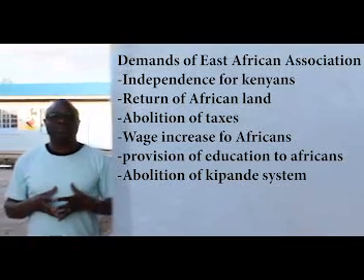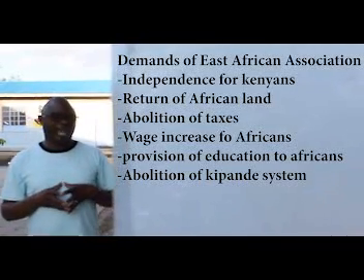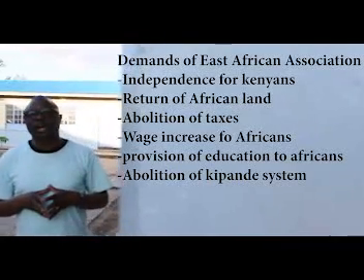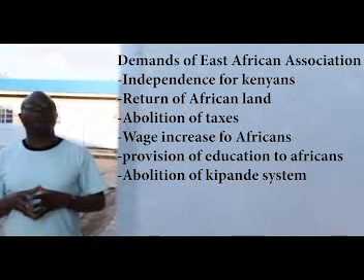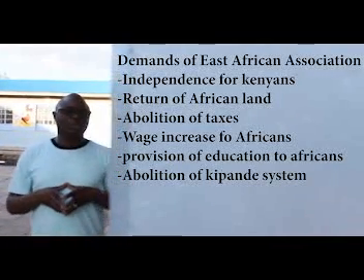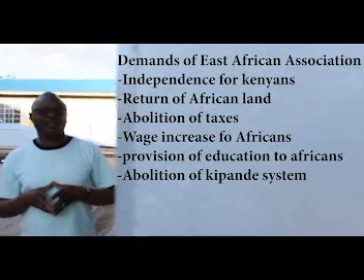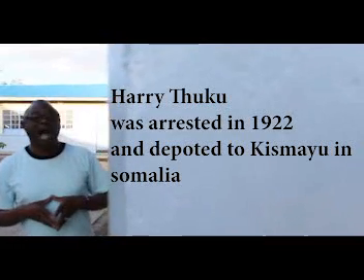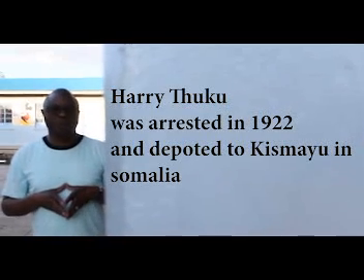Seven, abolition of forced labor subjected to Africans. Eight, abolition of the Kipande system. You know, the Kipande system was meant to prevent Africans from running away from providing cheap labor on the European farms in the rural areas. Nine, abolition of compulsory cattle culling among the Africans. Now, the popularity of this association led to the arrest of its founder, Harry Thuku, who was arrested in 1922 and deported to Kismayu in Somalia.